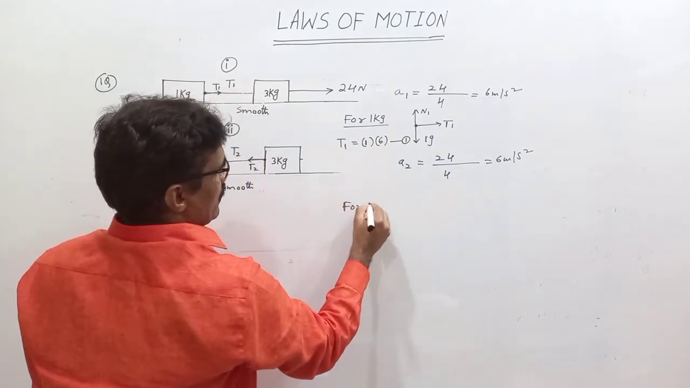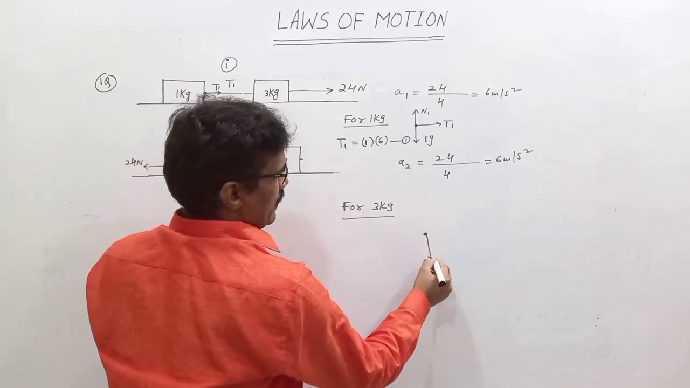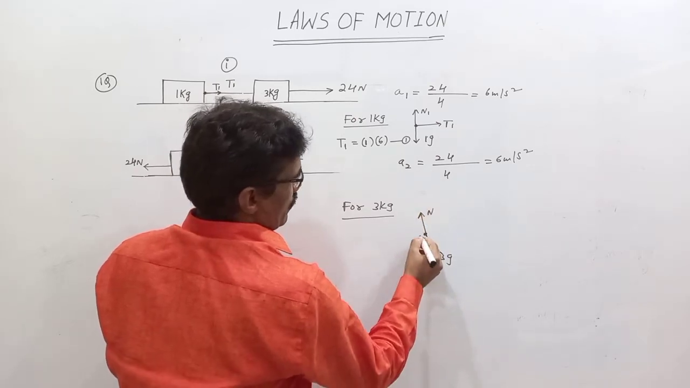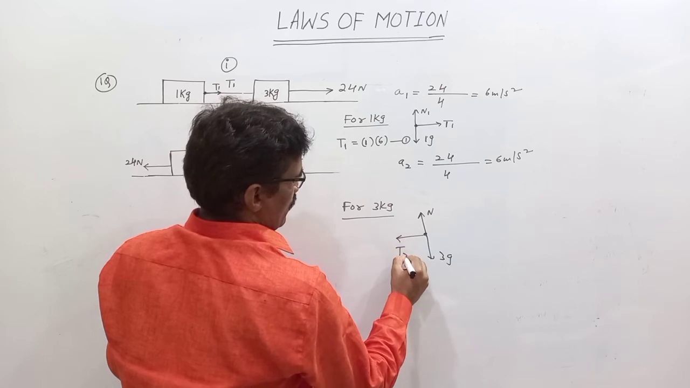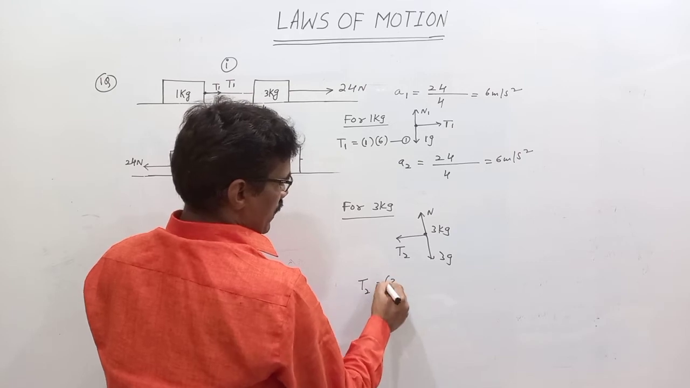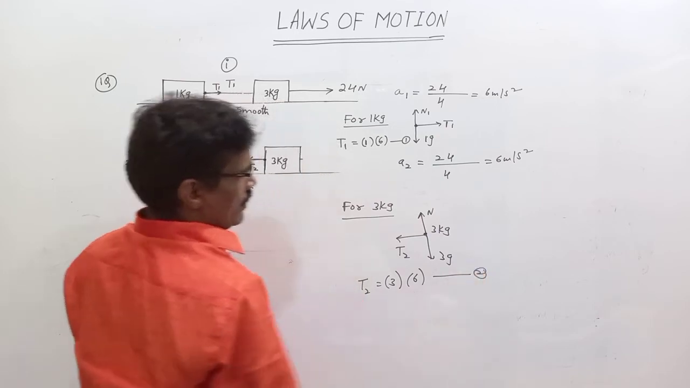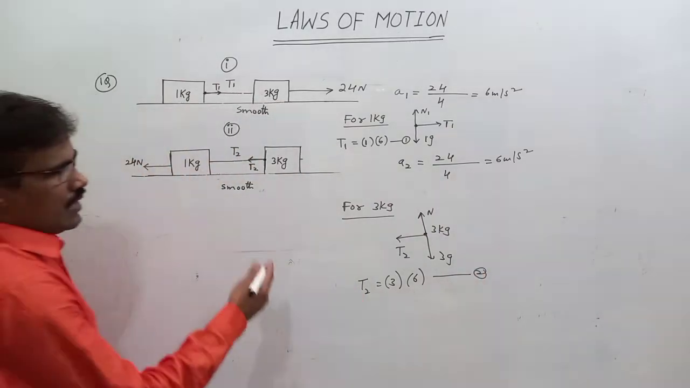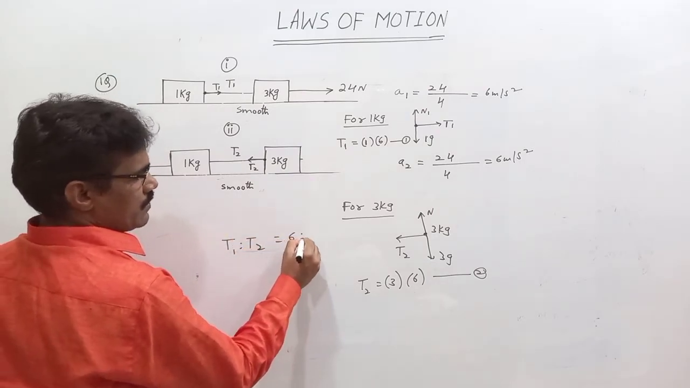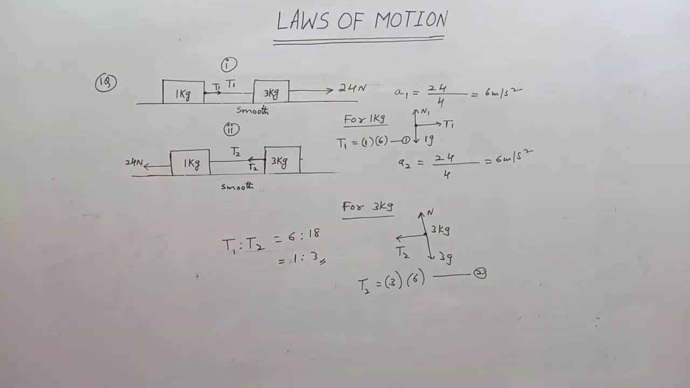For the 3 kg block in the second figure, what force is acting? 3g down, sir. Normal reaction up, sir. Then what about this side? T2. Therefore, on the 3 kg block, T2 is equal to 3 into acceleration 6. So this is equation 2. Dividing equation 1 and 2, we get the answer: T1 is to T2 is equal to 6 is to 18. It is nothing but 1 is to 3.